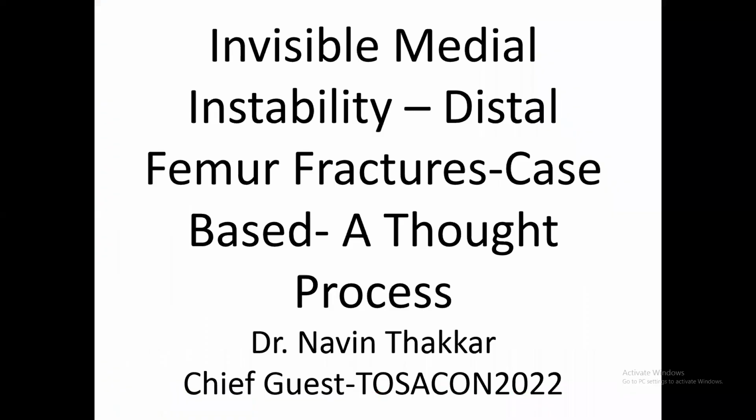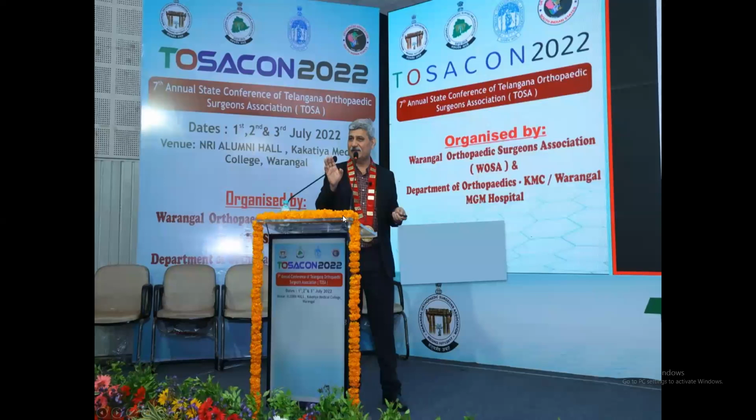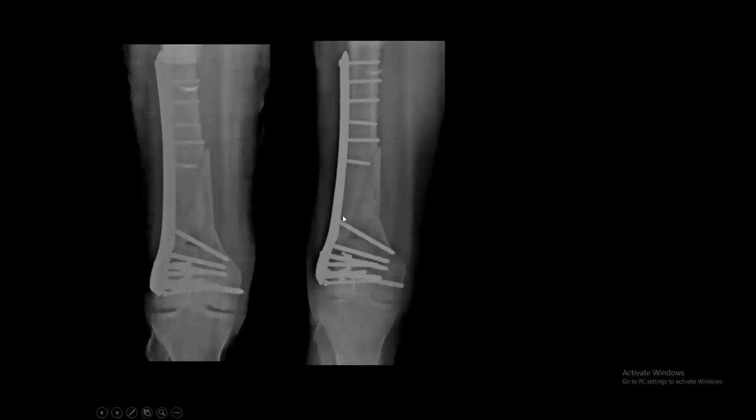So we are going to discuss this thought process. This is a small thought process and we'll be learning together. So I may be asking small questions. This is the typical picture we see. This has been fixed with this plate. Gradually, over time, it goes into varus and gets union. This is the typical problem.